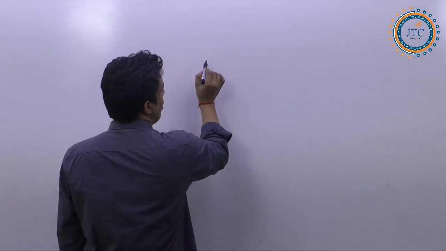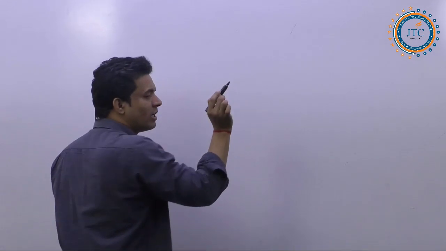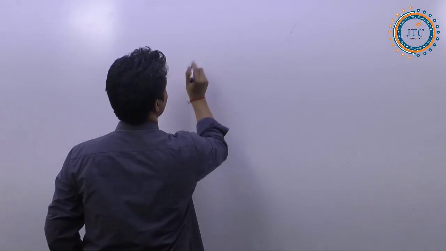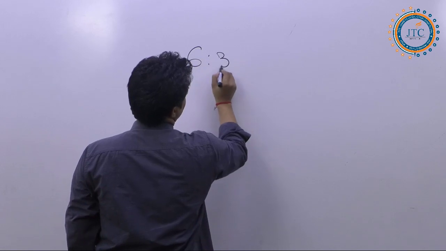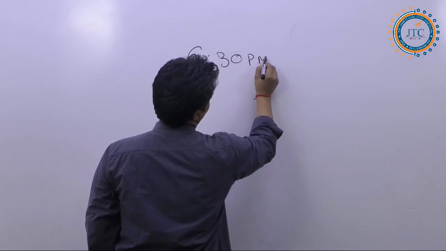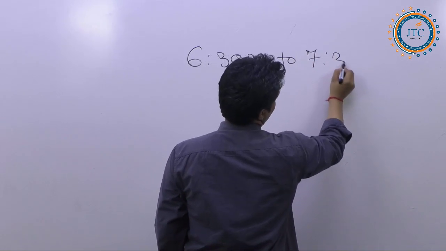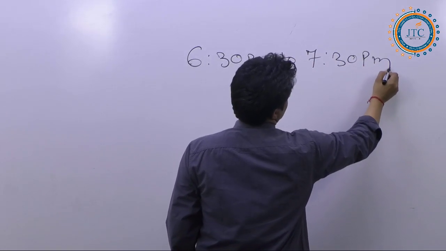We are going to start these quant, aptitude and other classes in the evening, 6:30 p.m. to 7:30 p.m., guys.